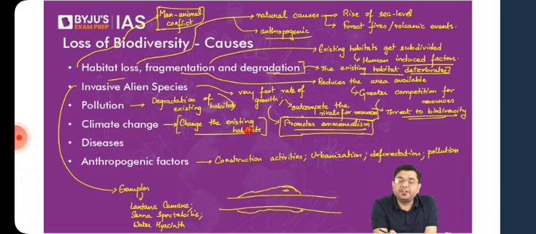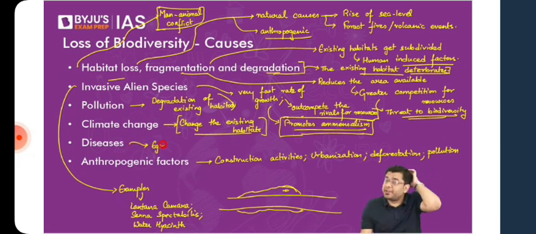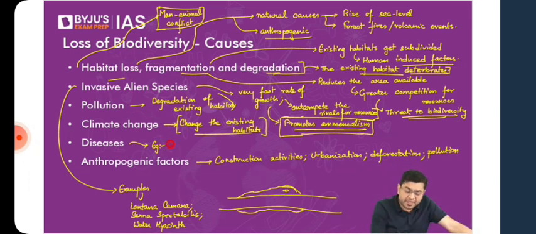Then we have the diseases. Diseases also claim a large amount of biodiversity in one swipe. Here we can take the example of CDV. You also have certain diseases which can impact on a large scale, or which can end up creating large scale coral bleaching. That is a real possibility, that certain diseases can initiate or induce large scale coral bleaching. So when we talk about diseases, you can talk about those factors also. The example we will take is canine distemper virus.